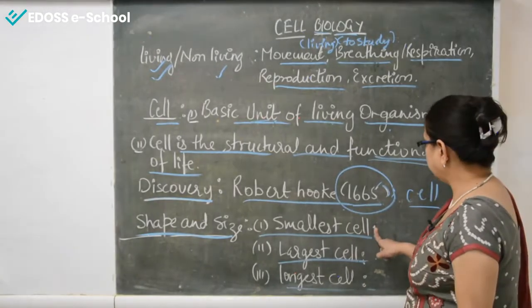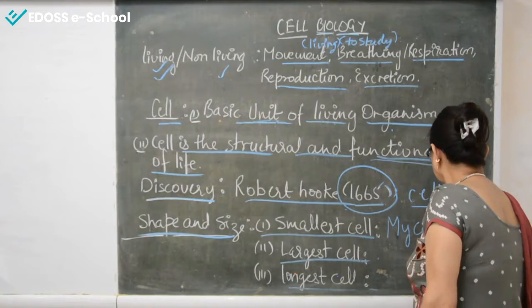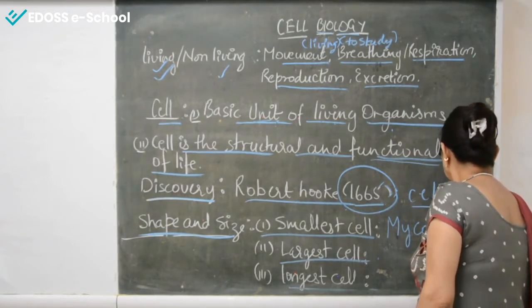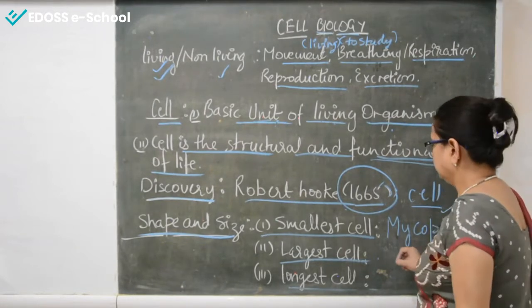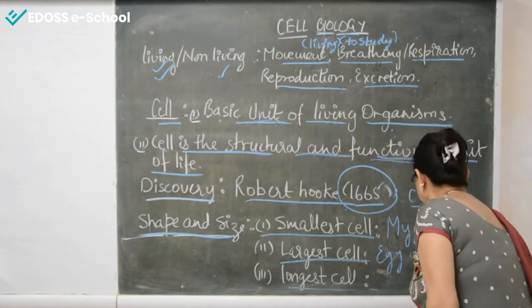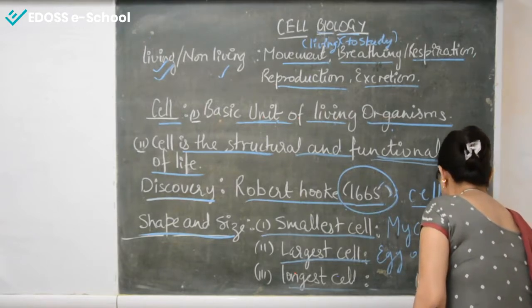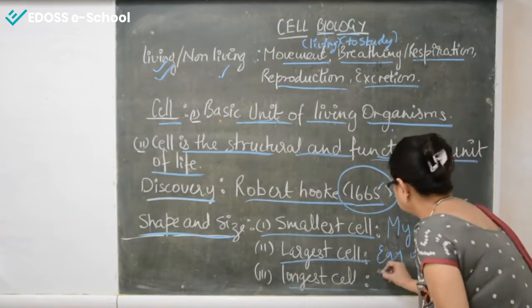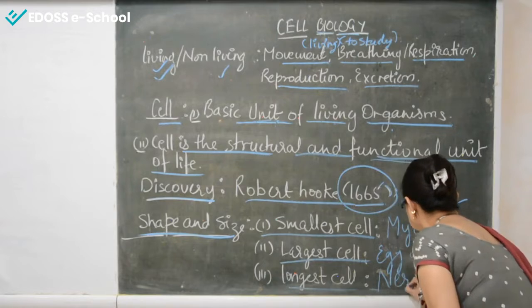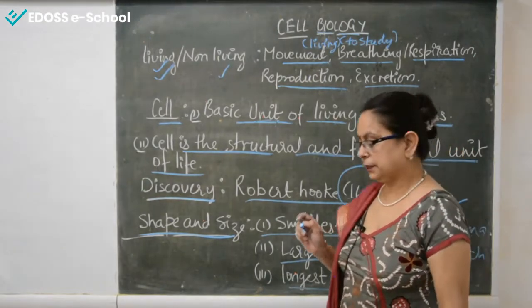So the smallest cell is mycoplasma, the largest cell is the egg of the ostrich, and the longest cell is the nerve cell. Another name of the nerve cell is the neuron.